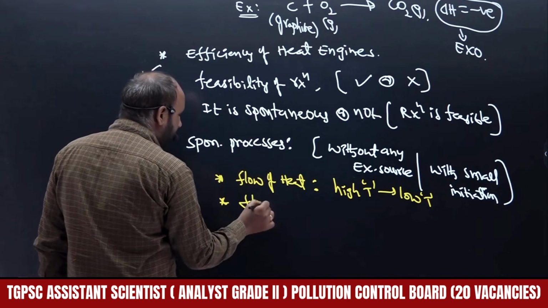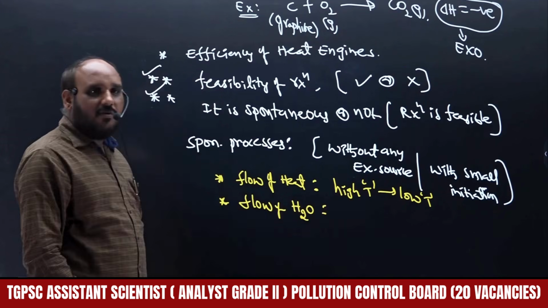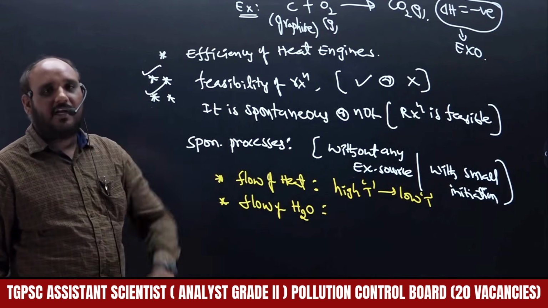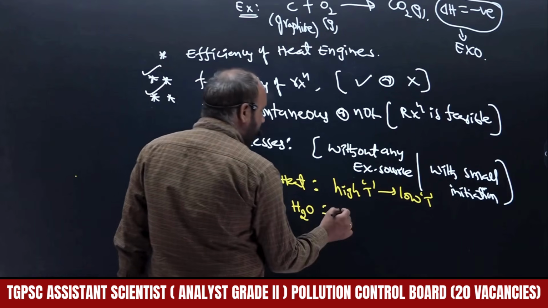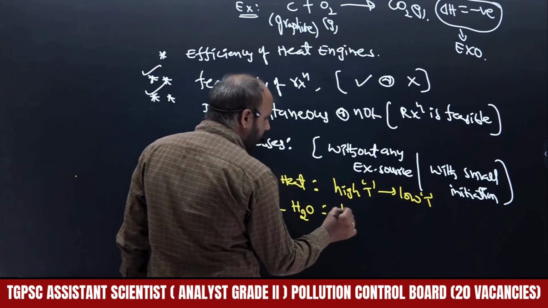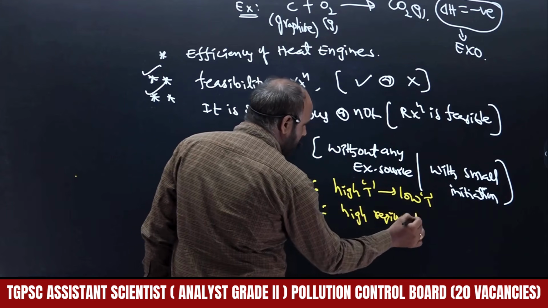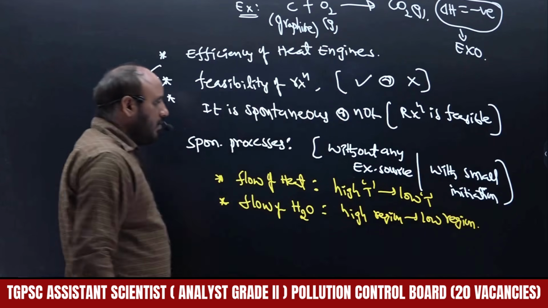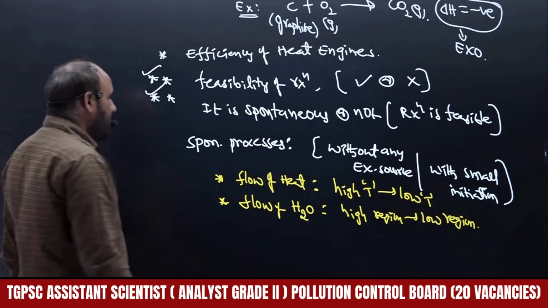Next, flow of water. Water always flows from high altitude to low altitude, from a high region to a low region, that is, from high hills to low hills. The waterfall is an example.